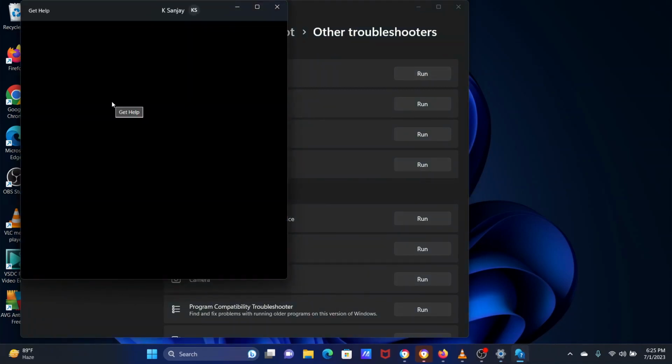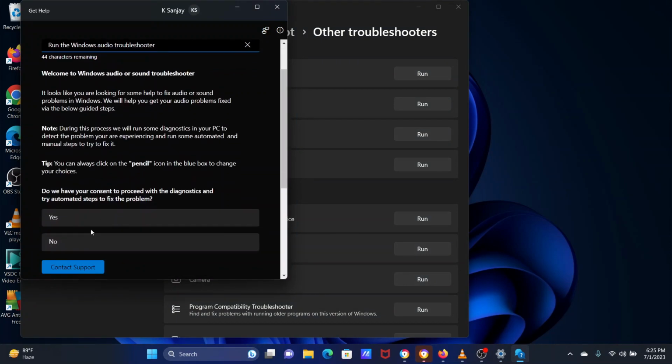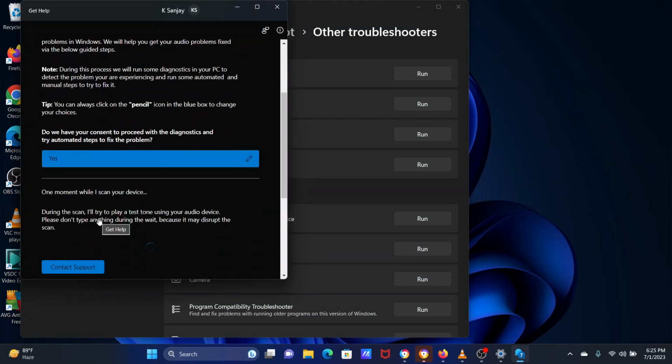Wait for a few seconds for the troubleshoot page to load. Click on Yes to invoke the troubleshooter.